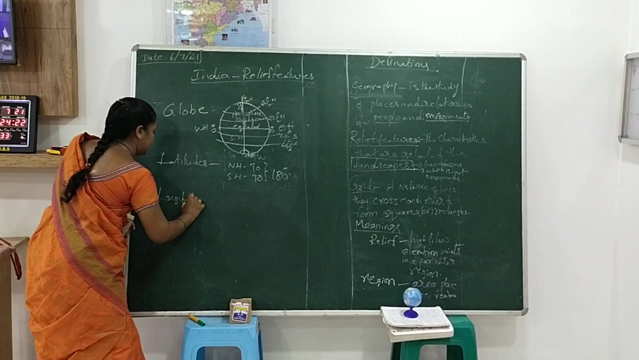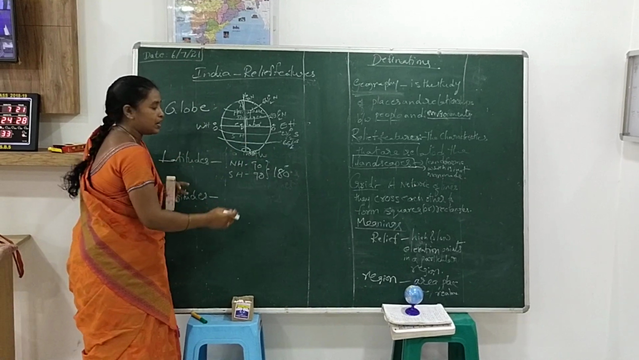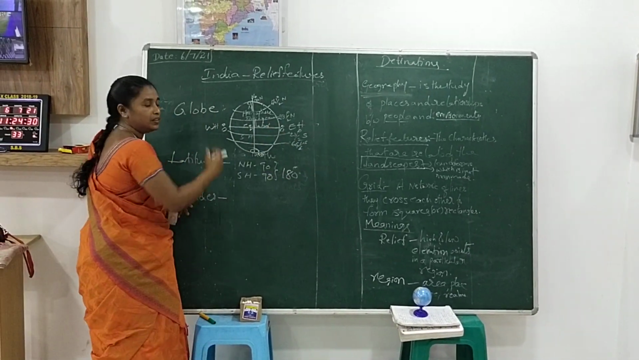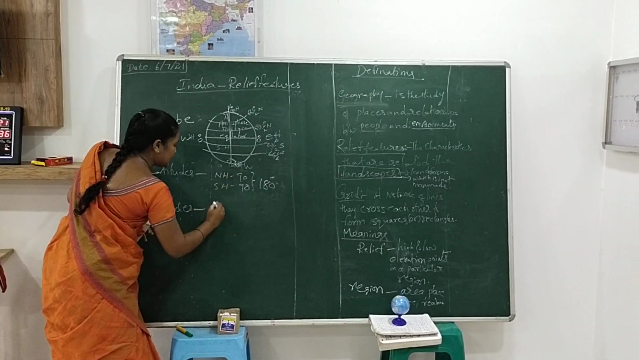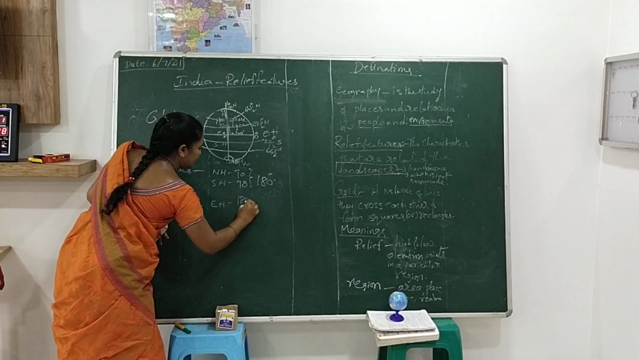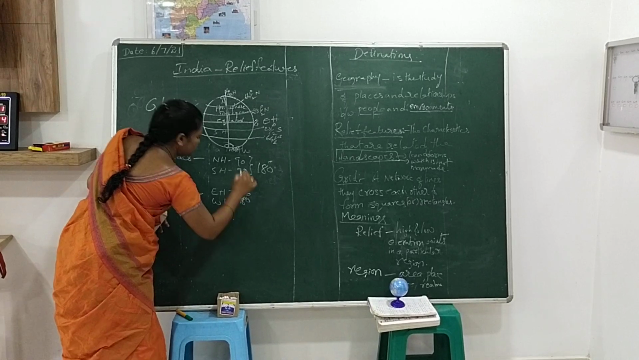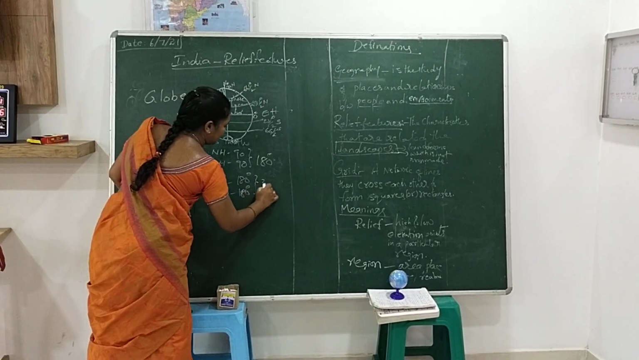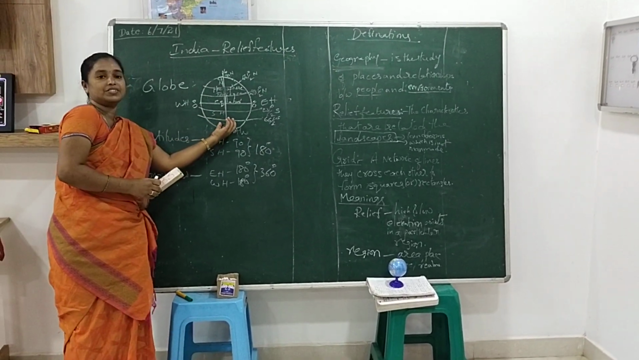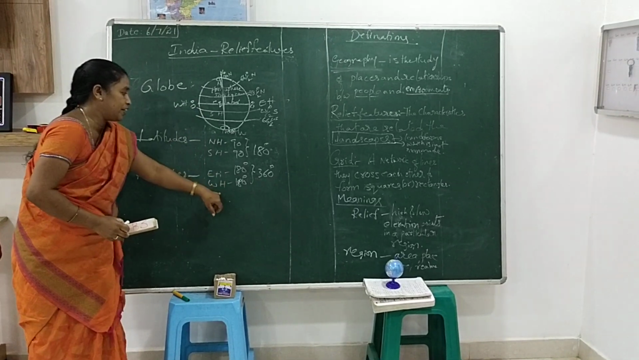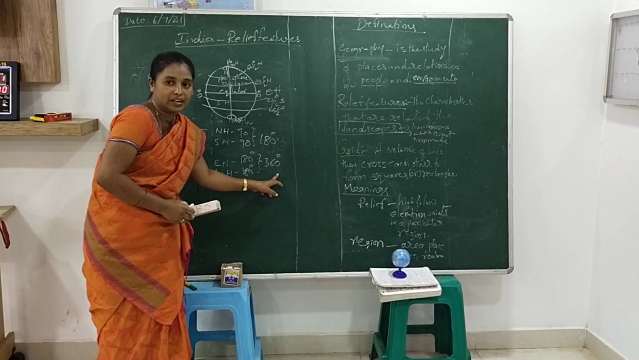Next one, longitudes. How many longitudes are there? The 0 degree prime meridian is dividing the globe into two equal parts. You can find the eastern hemisphere and the western hemisphere. We have 180 longitudes in the eastern hemisphere and 180 longitudes in the western hemisphere. Totally 360 longitudes are there. I did not add the 0 degree longitude. If we add it, it will come to 361 longitudes.